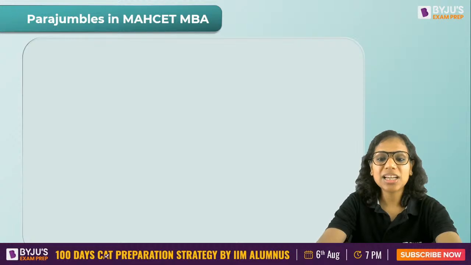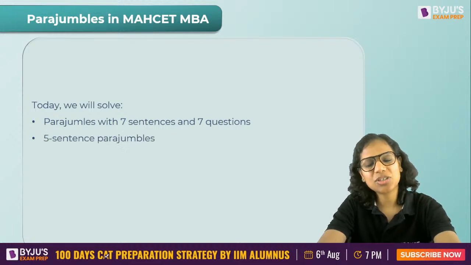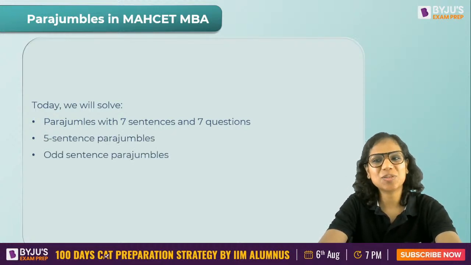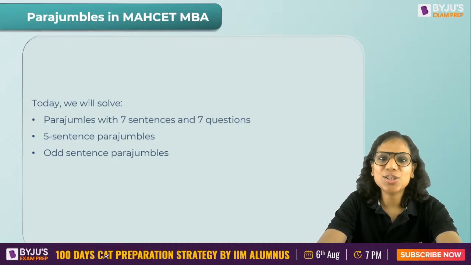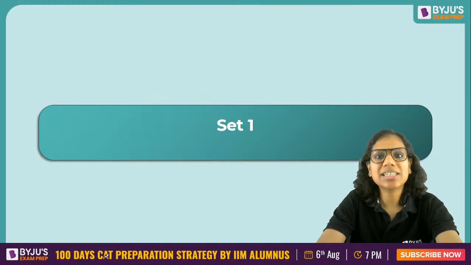Okay. Now, coming to our agenda: we will solve parajumbles with 7 sentences and 7 questions, 5 sentence parajumbles, and odd sentence parajumbles, as I just stated. So let's look at our first question. This is going to be a set.